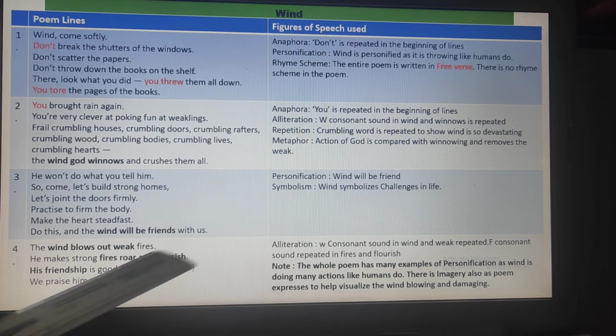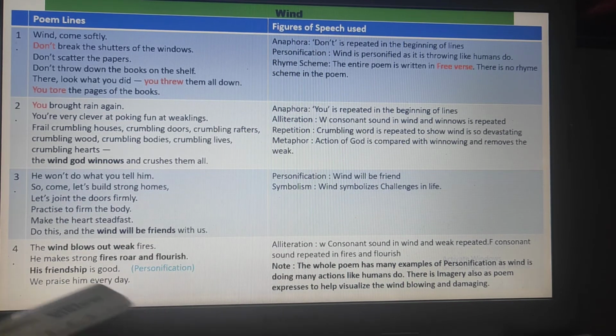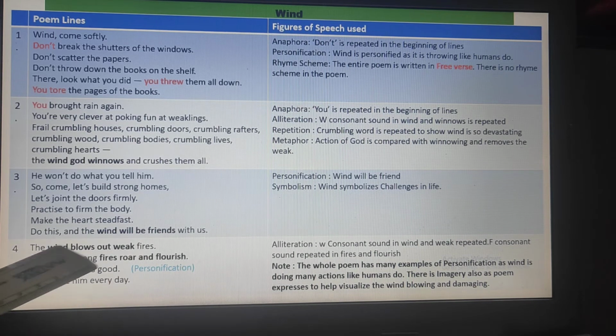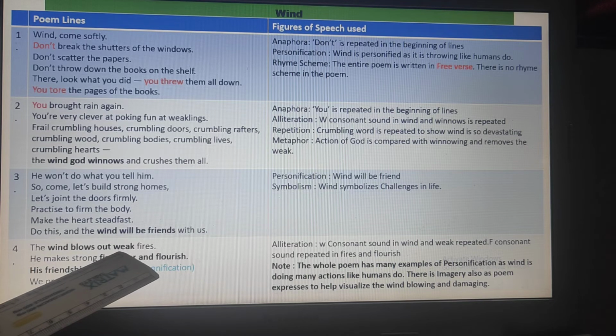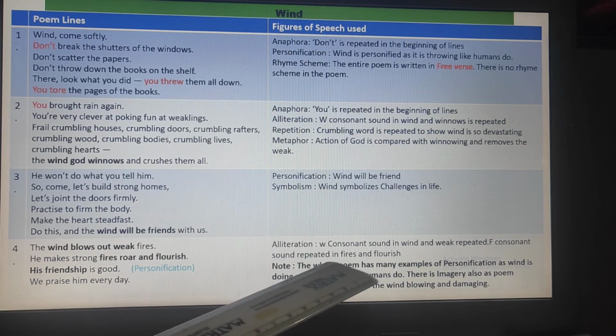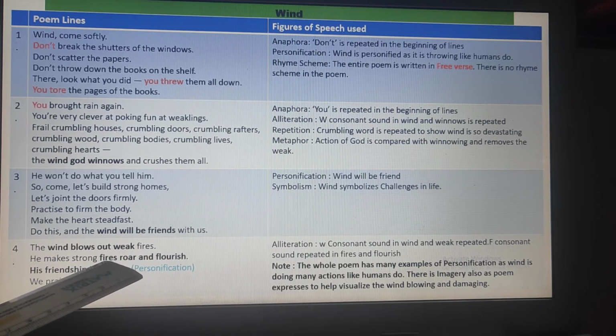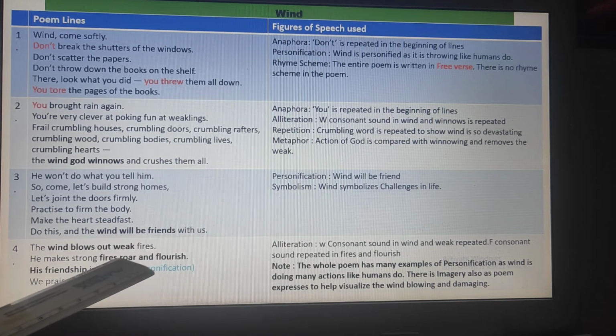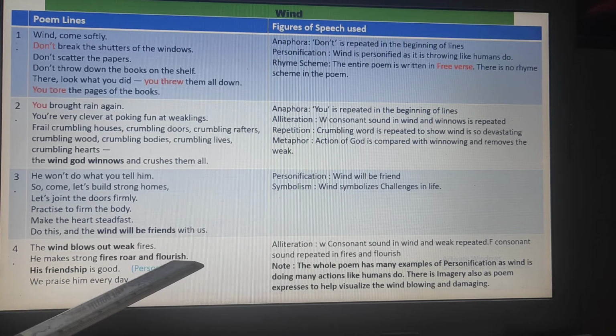In the last part, alliteration, again you can see the wind weak, so the w consonant sound is being repeated. And there is also the f, fires and flourish. So it is called alliteration, where F consonant sound is being repeated in the words fire and flourish.